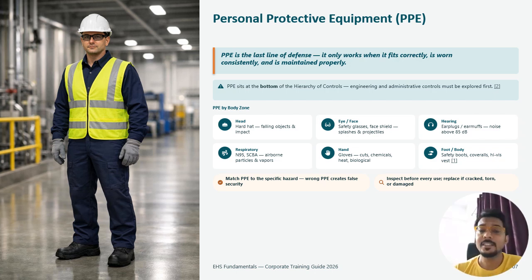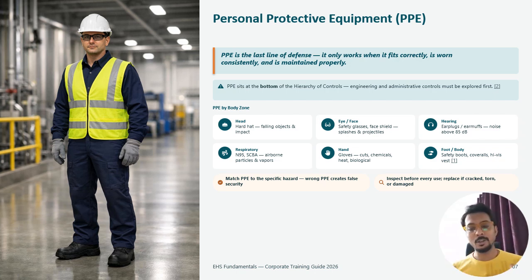Okay, next we talk about personal protective equipment, which is PPE. PPE is the last line of defense. We talked about that in our earlier slide. It works only when it fits correctly, because if I wear a mask and there is no dust, but there might be some noise happening, then I should protect my hearing.